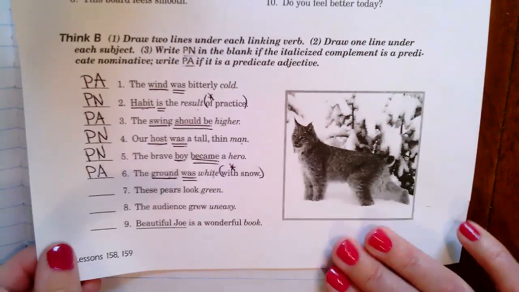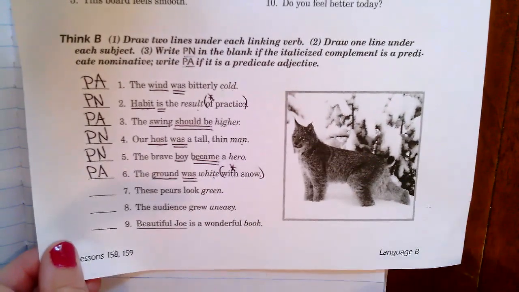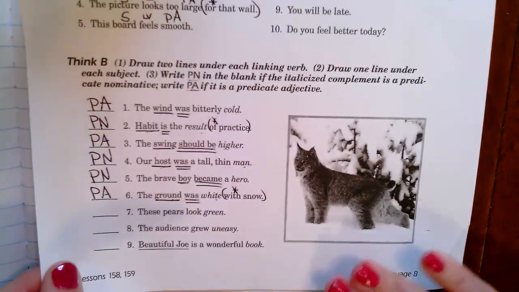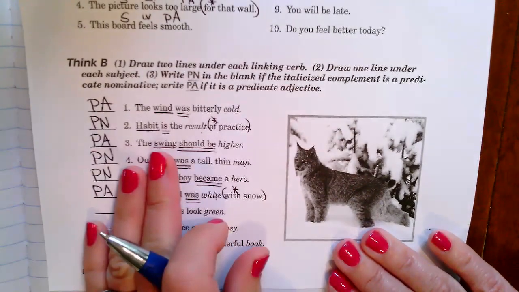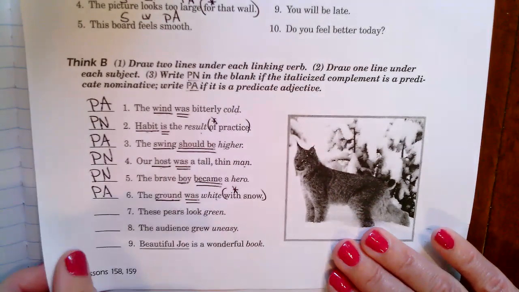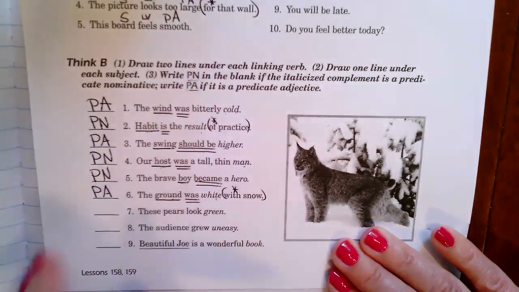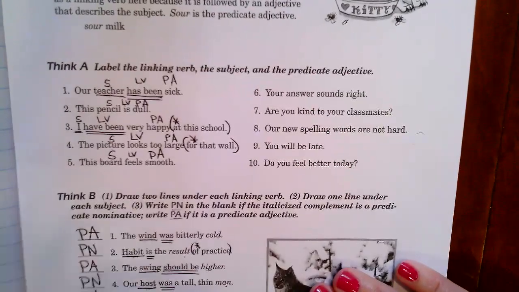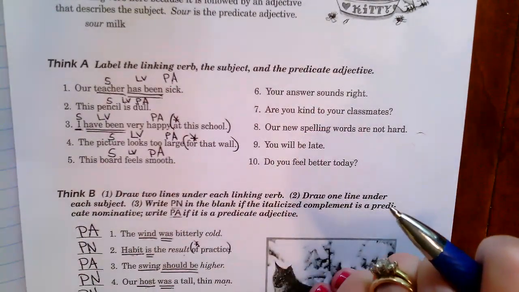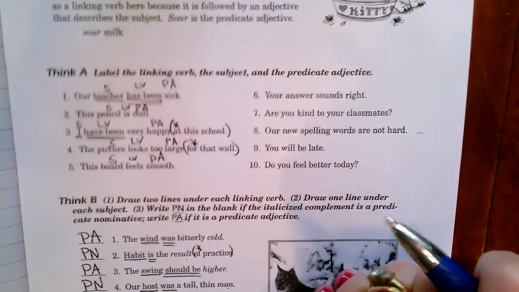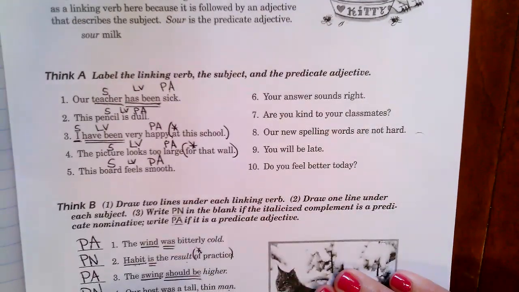Think B is some great practice when you feel very comfortable with predicate adjectives and predicate nominatives together. This is continued on the next page as well. For right now, don't worry about finishing this. I do want you to finish this before you do the sheet that goes with today's work. Okay, so if you have any questions, let me know.